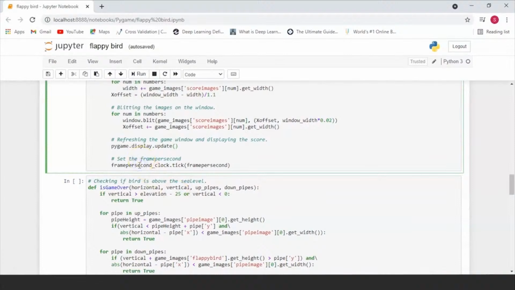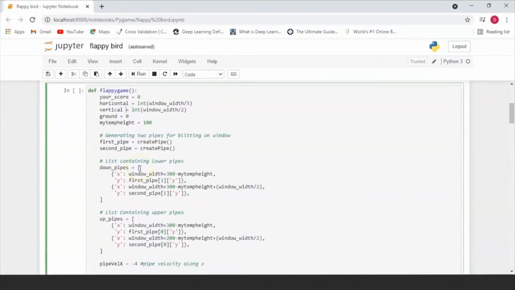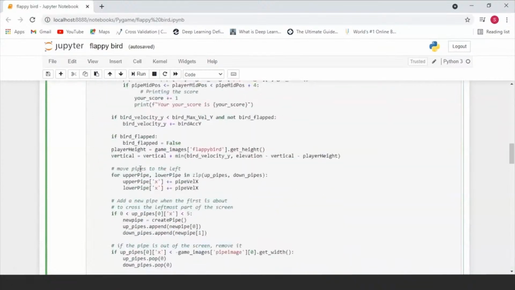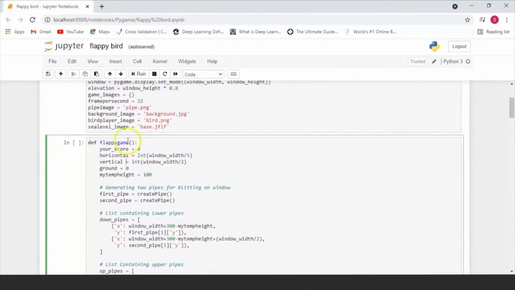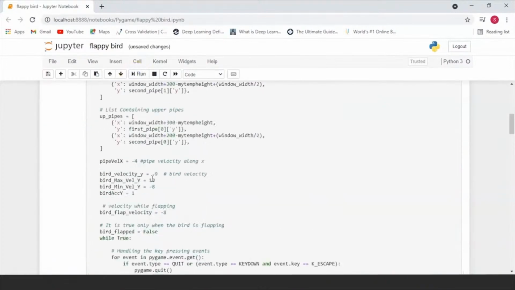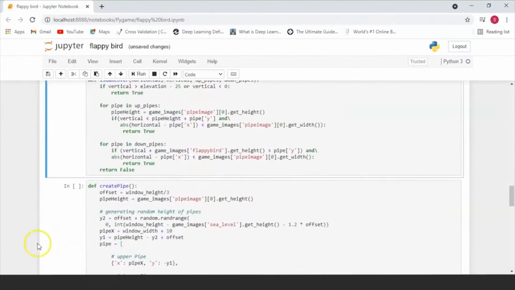And again, over here we're just setting the frames per second. And that brings us to the end of everything that we need to do. This is the basic game logic that we're going to be needing. So this whole function just defines your game logic. Let's finish running this. And your game logic has been initialized into your program now.